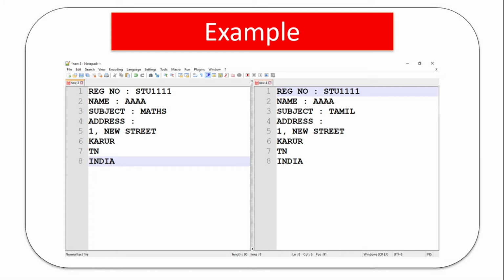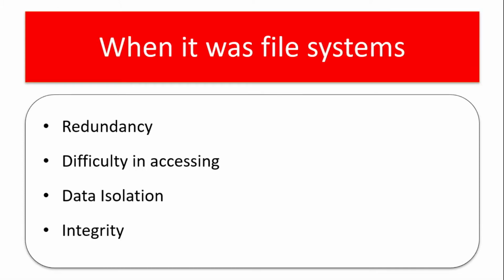So in between day 1 and day 2, if we need his address for some other purpose, there is no guarantee that we will have his correct address in our database, because when we search for his address, we will get two different addresses for a single register number. Which means the data we get from this file system is not guaranteed to be 100% correct. So there lies the integrity issue.